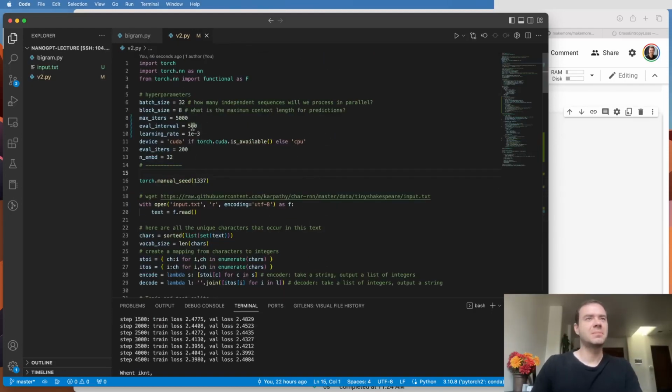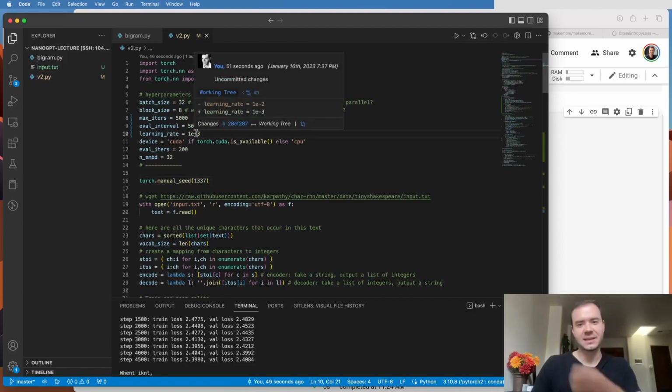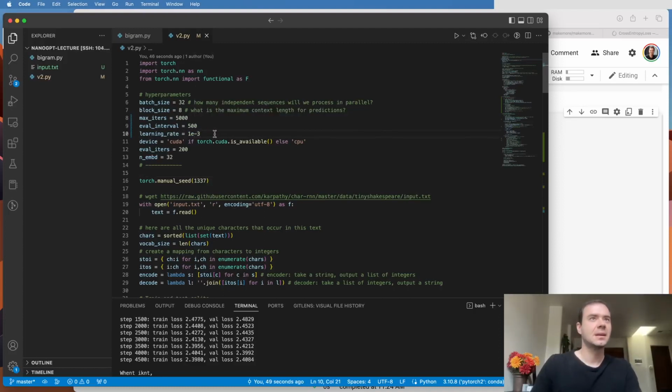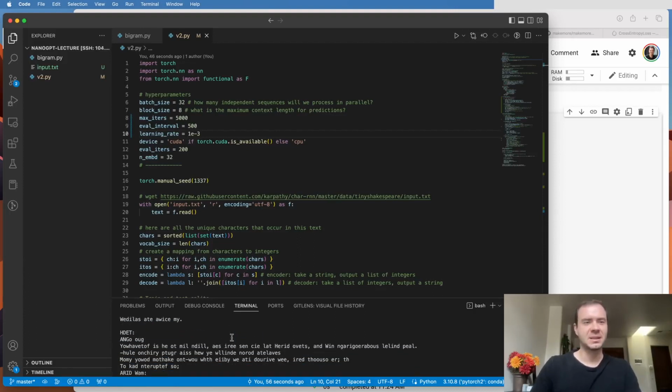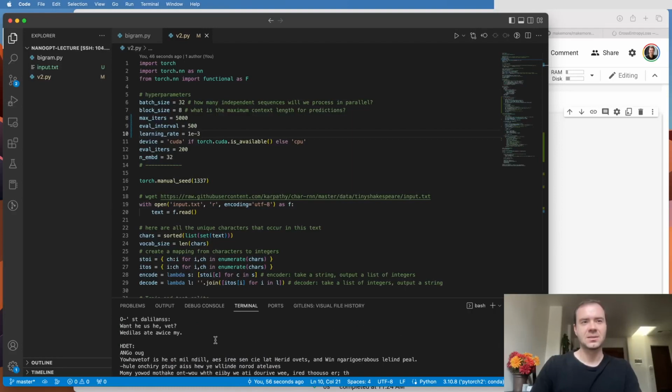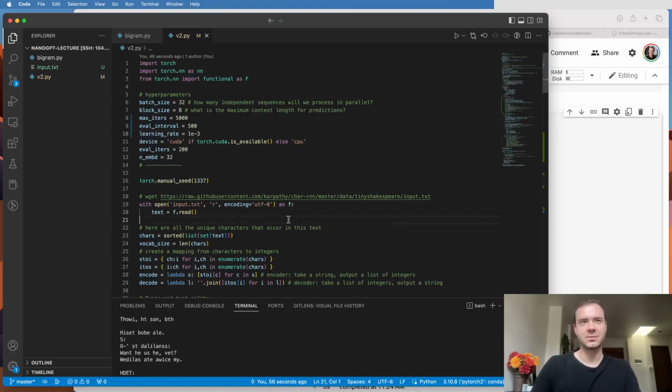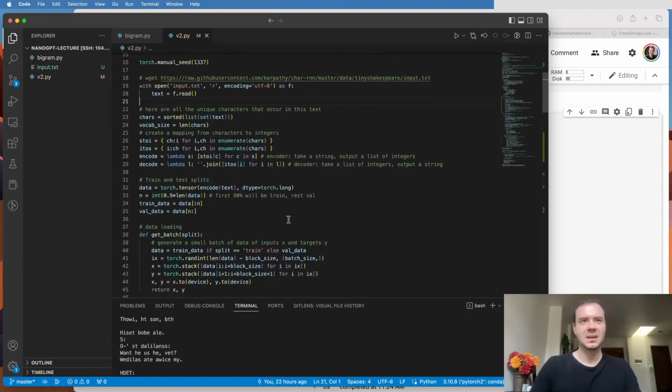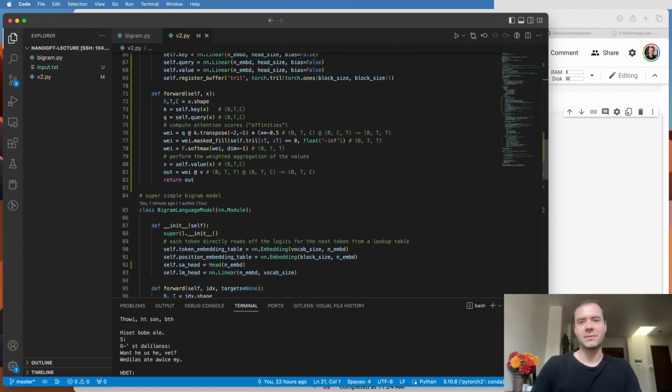Okay, so I also came up to the script here, and I decreased the learning rate because the self-attention can't tolerate very, very high learning rates. And then I also increased the number of iterations because the learning rate is lower. And then I trained it, and previously we were only able to get down to 2.5, and now we are down to 2.4. So we definitely see a little bit of an improvement from 2.5 to 2.4 roughly, but the text is still not amazing. So clearly the self-attention head is doing some useful communication, but we still have a long way to go.